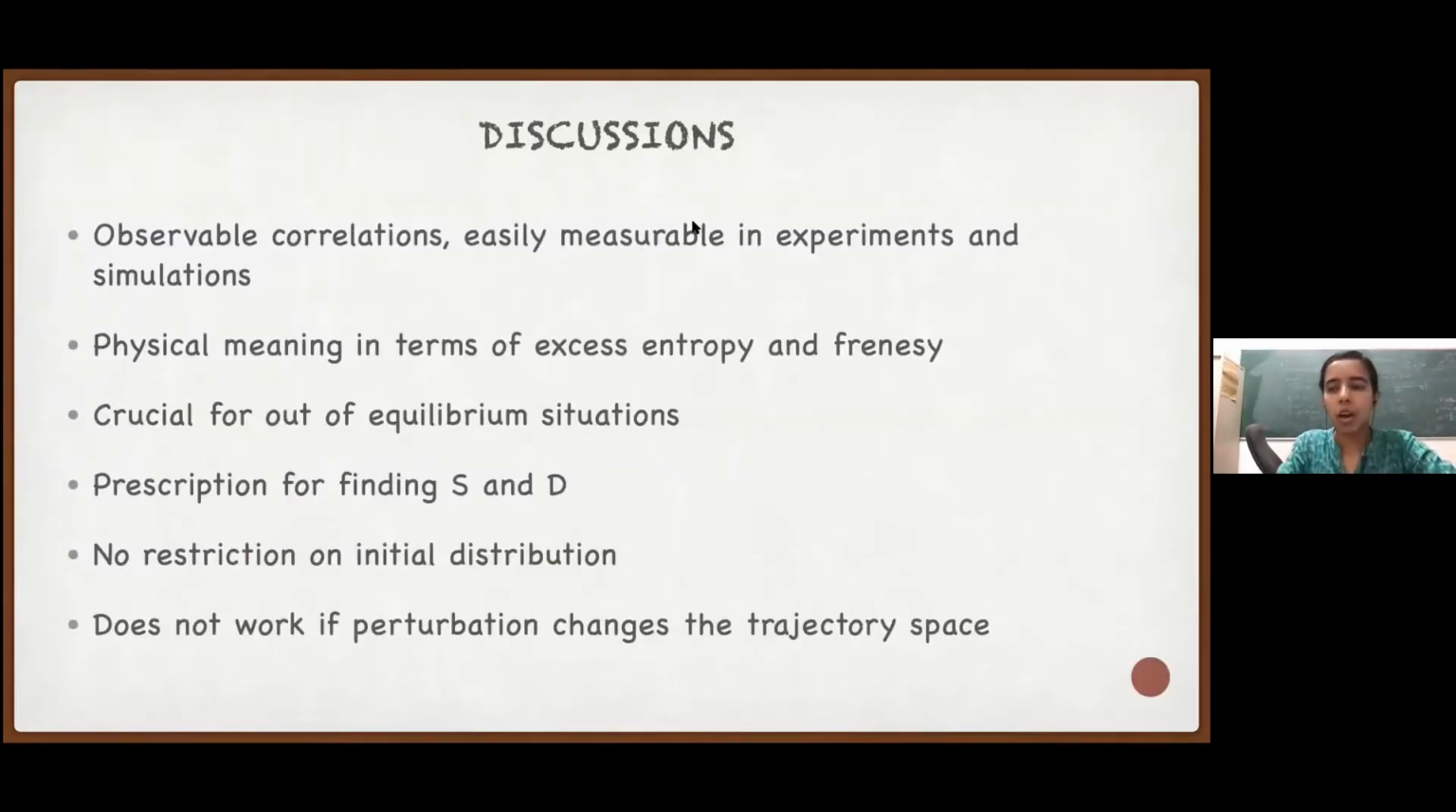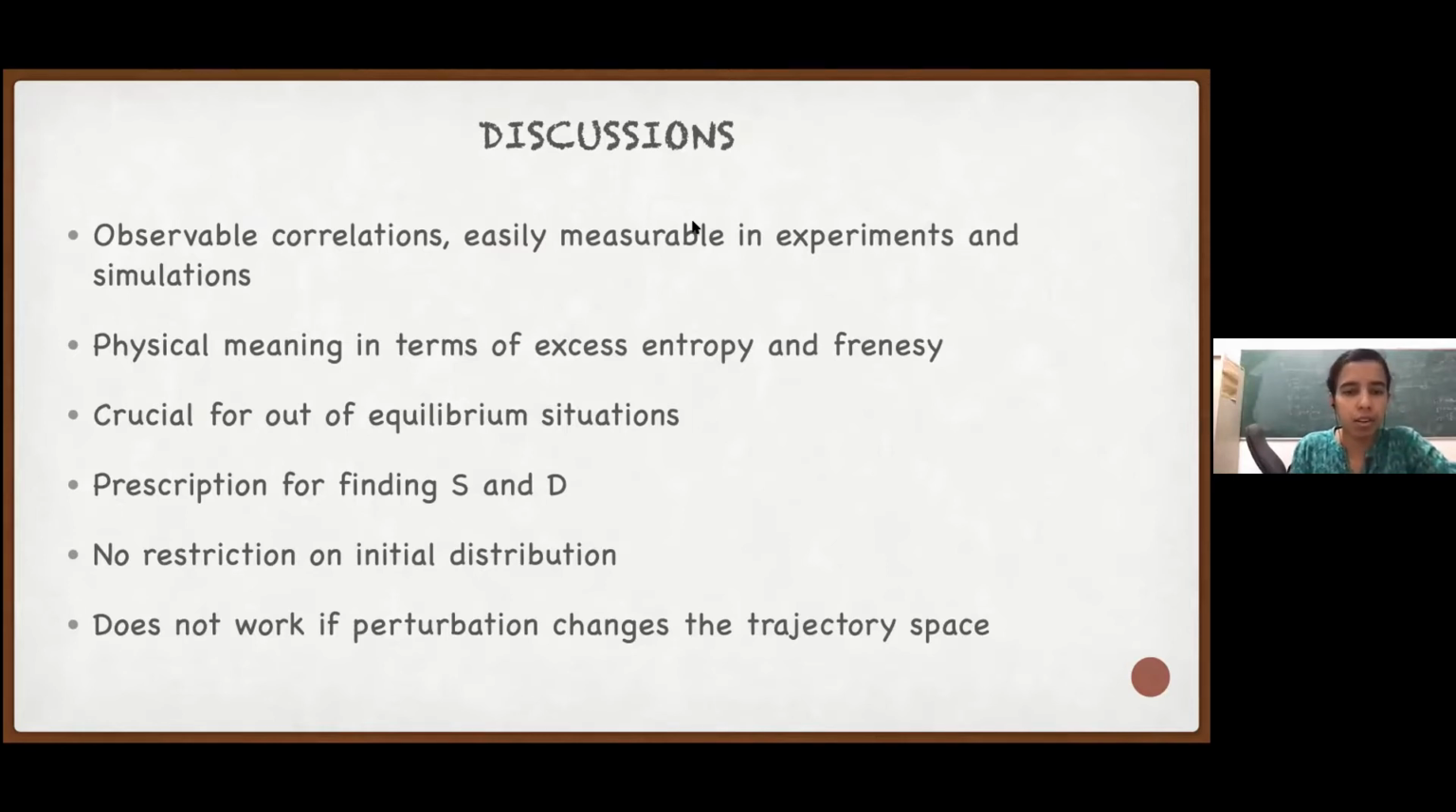So now we have basically what we started out for. We have an expression in terms of observable correlations only. We don't have any rho zero or the configuration weights explicitly visible. And we also have a physical meaning of the two terms in terms of entropy and frenesy. This extra term, the frenetic term, is very crucial for out of equilibrium situations. As you probably noticed, I did not put any restriction on the initial distribution. It can be a general non-equilibrium stationary state. It can even be a transient state. It can even be an equilibrium dynamics with some arbitrary configuration, which is not satisfying detailed balance.